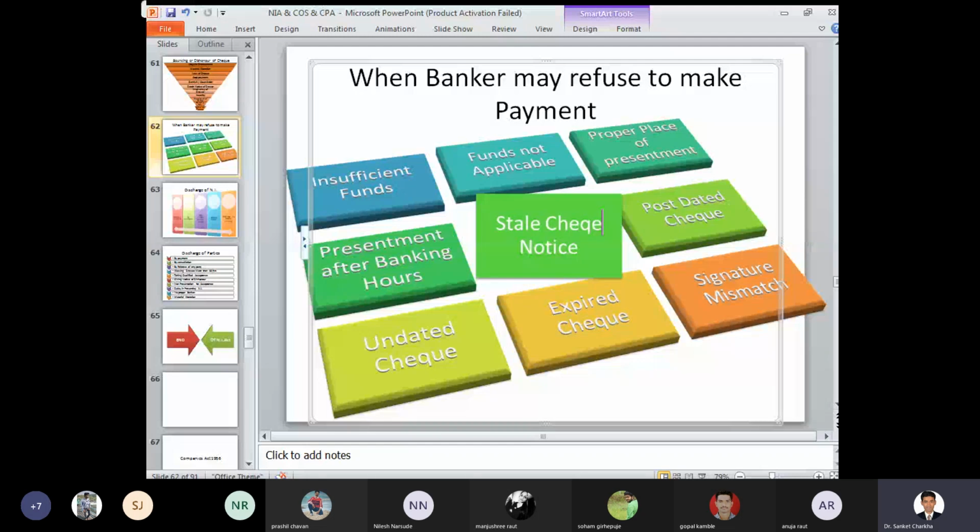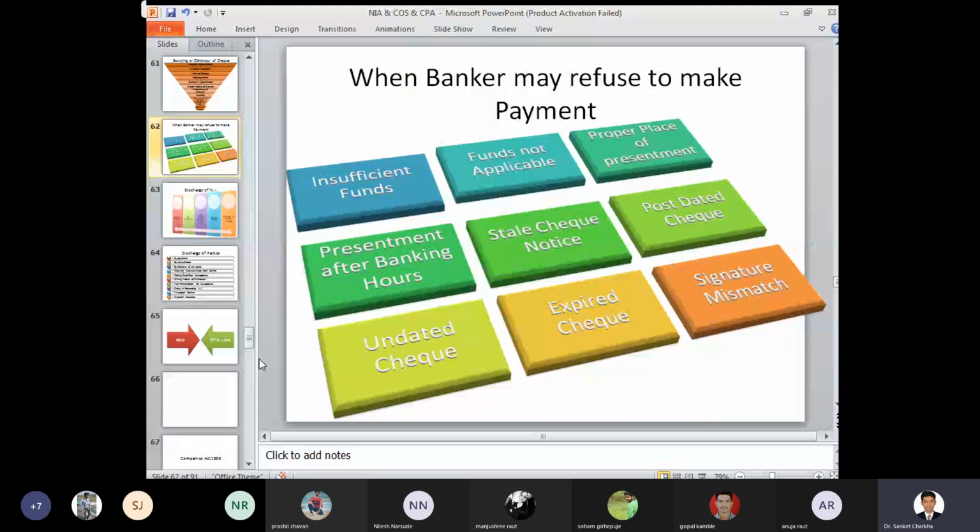Next we have post-dated check. So if a check has been drawn as on today, and the date mentioned on that particular check is not as on today, then on the consideration of the date identified on that check, the check can be dishonored, and accordingly the bank will refuse to make the payment. Undated check: again, if the date is not mentioned on that particular check, then in this case the check is refused for payment by the respective banker. Expired check, which is presented for payment after the due date, and lastly signature mismatch.